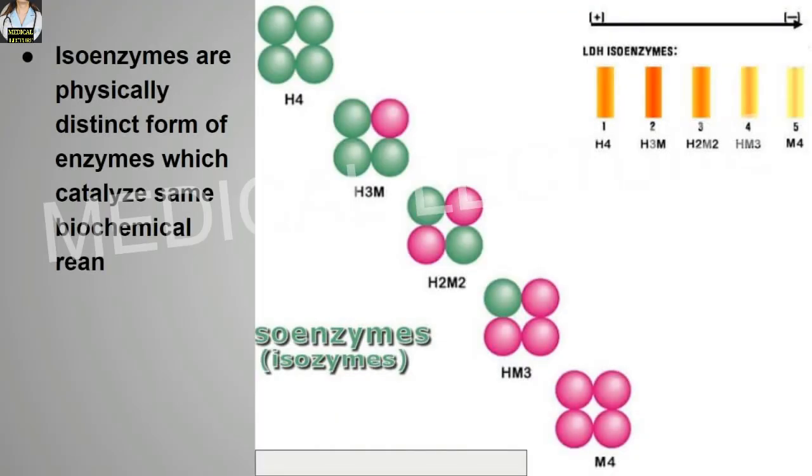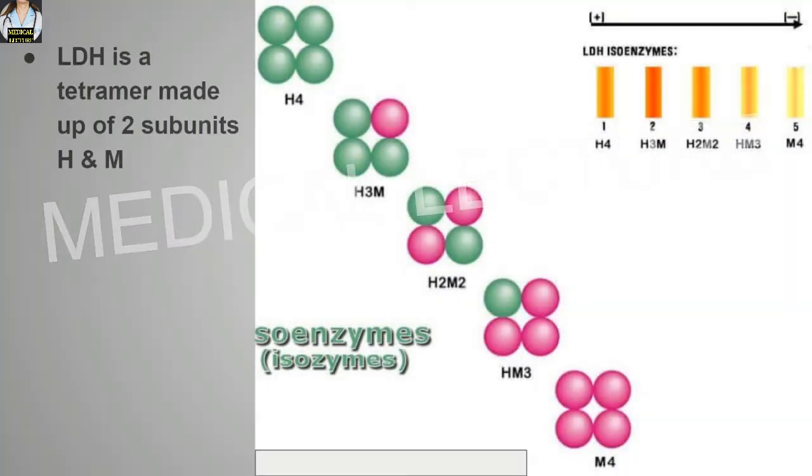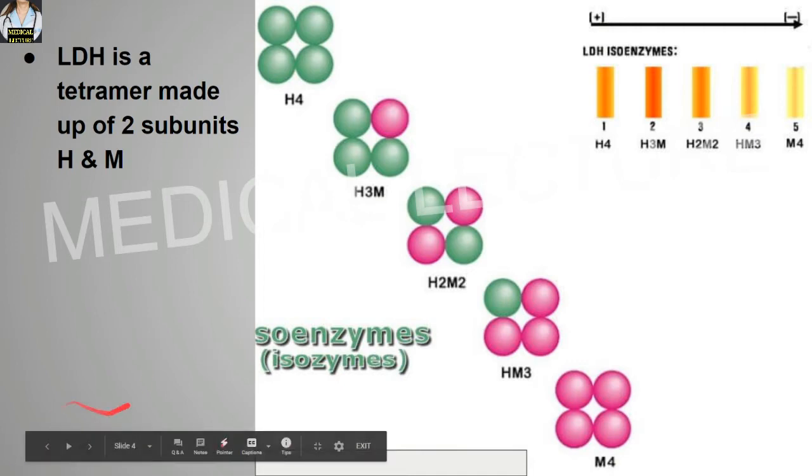The isoenzymes are physically distinct forms of enzyme which catalyze the same biochemical reactions. Isoenzymes may be present in the same or different tissues. LDH, that means the lactate dehydrogenase, is a tetramer made up of two subunits, H and M. As you can see over here, these are the LDH isoenzymes, or we can say isozymes.